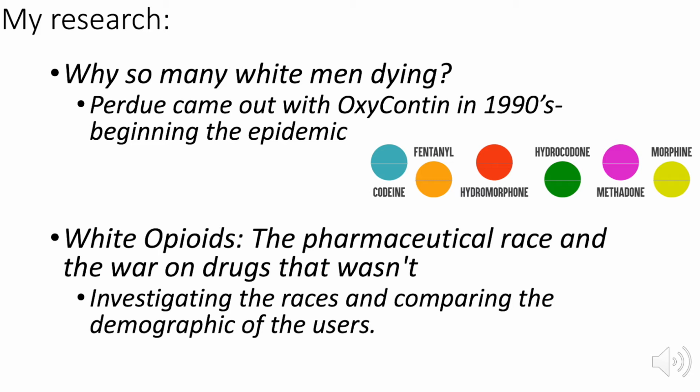In this current event article, they said it was a non-invasive, less addictive drug, when it turned out to be more addictive and more health harming than helpful. And then for the white opioids research study, they were looking at the different races in the opioid world and comparing the demographics of the two different types of consumers and users.